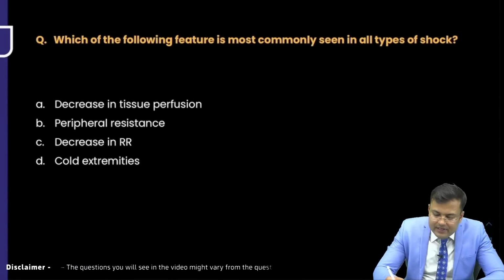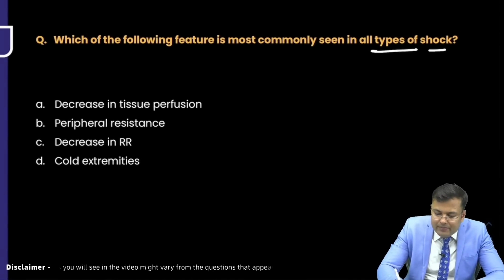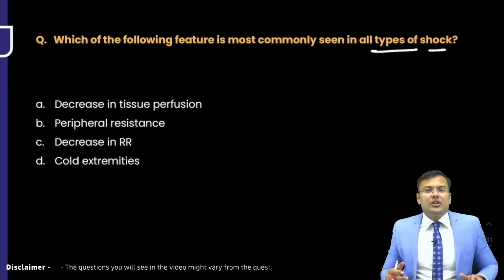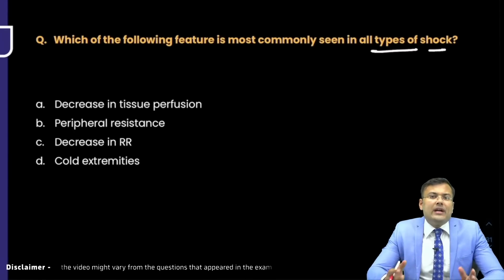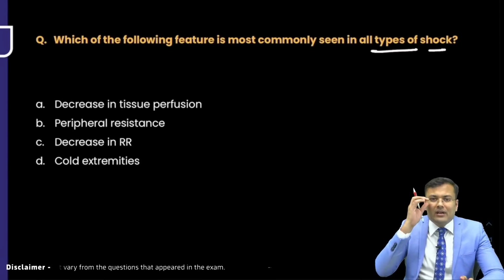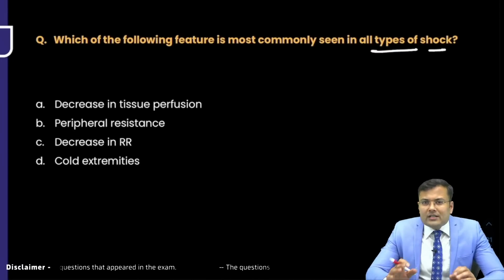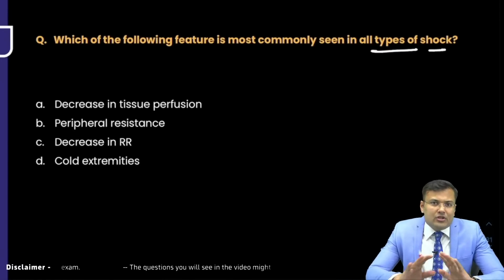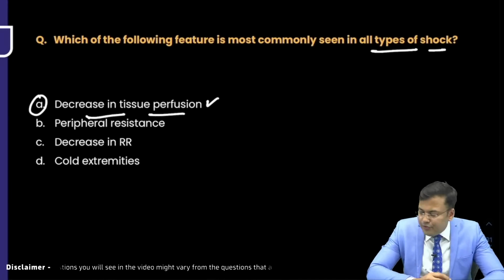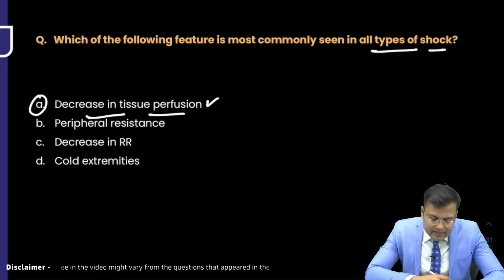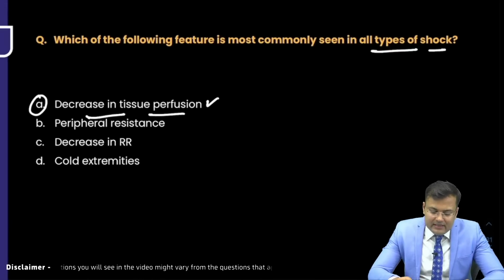Which of the following features is most commonly seen in all types of shock? What is the definition of shock? It is the syndrome caused by inadequate tissue perfusion. So what is common to all types of shock? Yes, decrease in tissue perfusion. So the correct answer is A.